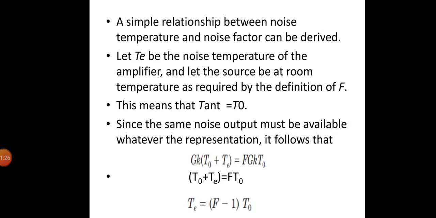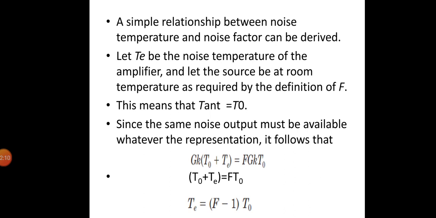A simple relationship between noise temperature and noise factor can be derived. Let T be the noise temperature of the amplifier and let the source be at room temperature as required by the definition of F. This means that T antenna is equal to T0, and since the same noise output must be available whatever the representation, it follows that G k (T0 + T) is equal to F G k T0. Therefore, cancelling G, this equation can be written as T = (F - 1) T0. This shows the direct equivalence between the noise factor and the noise temperature.